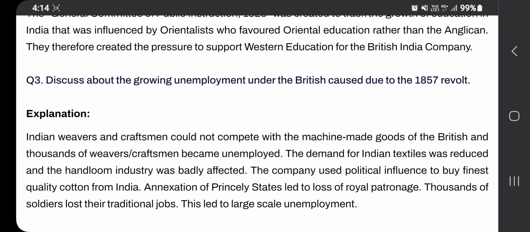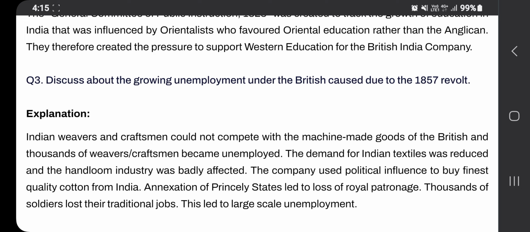So, dear students, make sure that when you are writing the answer, the key points are there in the answer. Not just writing the answer, but the key points of the answer should be there. For example, here: discuss the growing unemployment under the British caused due to the 1857 revolt. Mainly Indian weavers and craftsmen, which you have already studied.